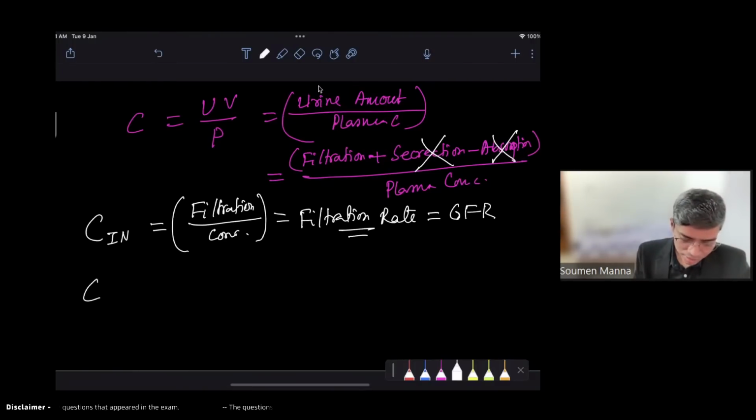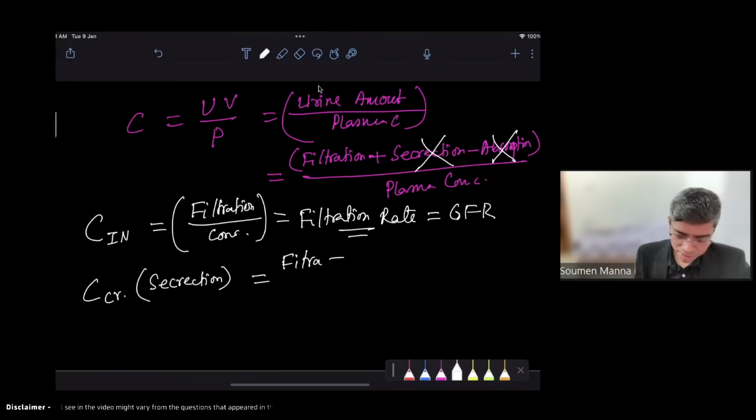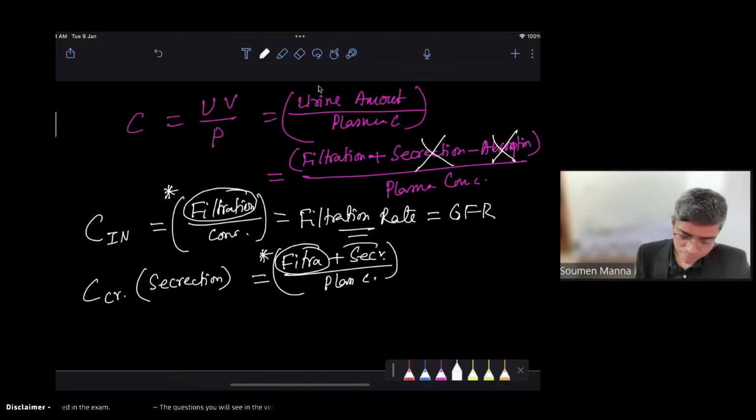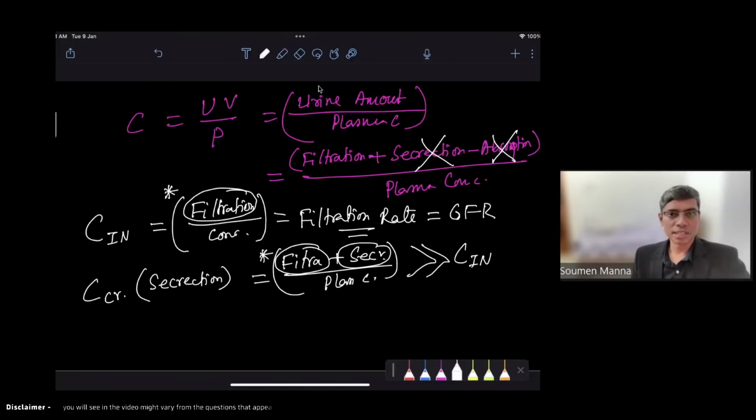Now suppose clearance of creatinine. Creatinine means there will be secretion of these substances in the nephron. So whenever there is secretion, the formula will be filtration plus secretion upon plasma concentration. If we compare these two, in one the numerator is only filtration amount, and in the second it is filtration plus secretion. So obviously, creatinine clearance will be more than inulin clearance.